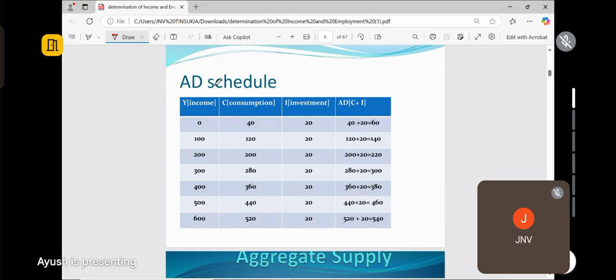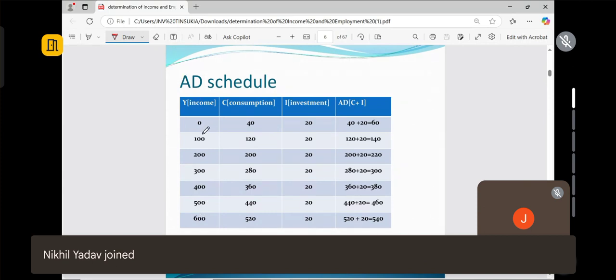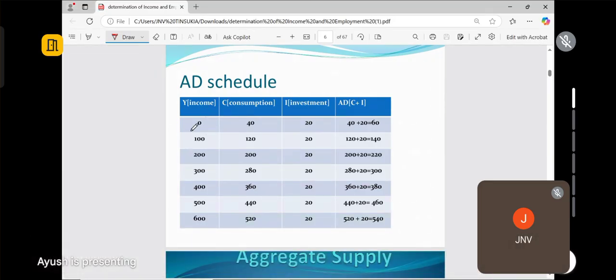Here, first of all, we will see the change in aggregate demand with a change in income. Not like in microeconomics, where we used to see the change in demand with a change in the price. Here in aggregate demand, we are trying to show the change in aggregate demand due to change in income. Here we are measuring the income. Let's assume that first at zero level of income, then the income is increasing 100, 200, 300, 400, 500, 600, like this.